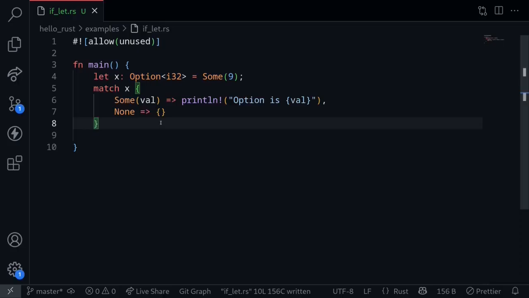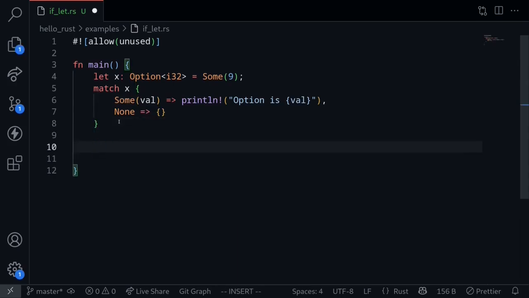We looked at how to use the match statement to match with the option type. Let's say that we match an option type, and if there is some kind of value, then we print out the value, and if it is a None, then we don't do anything. We're only interested in the case when the option is a Some with a value inside. In this case, we can use the if-let statement to make this code shorter. So here is how you would write the same exact code using the if-let statement.